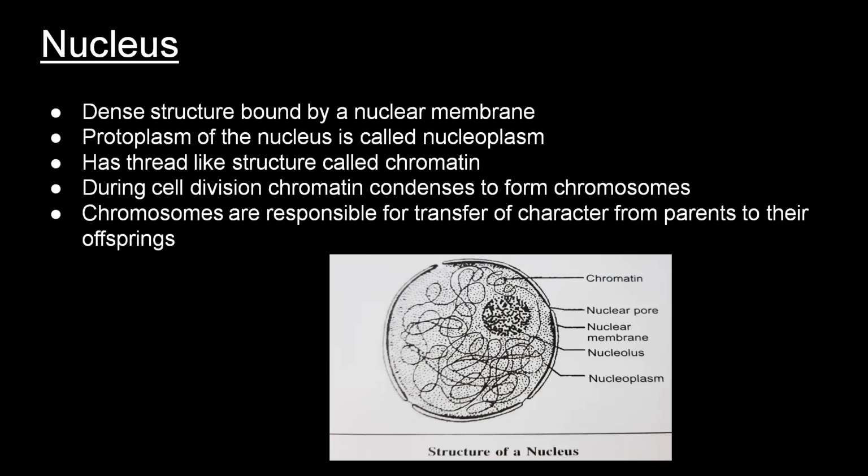When the cell is ready to divide, that means during the cell division, this chromatin condenses to thick thread-like structures that are called chromosomes. These chromosomes are responsible for the characters inherited by one generation from the earlier generation. That means these chromosomes are responsible for the transfer of characters from the parents to their offsprings.